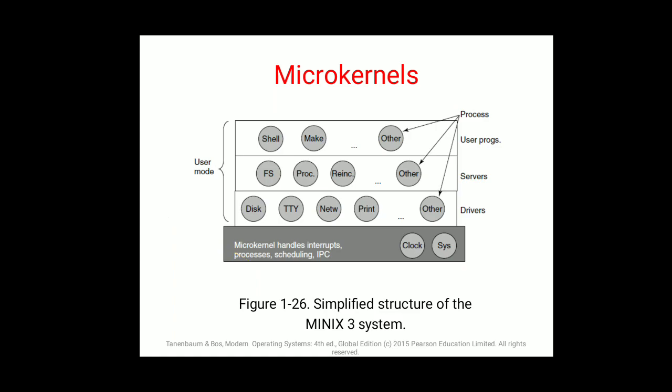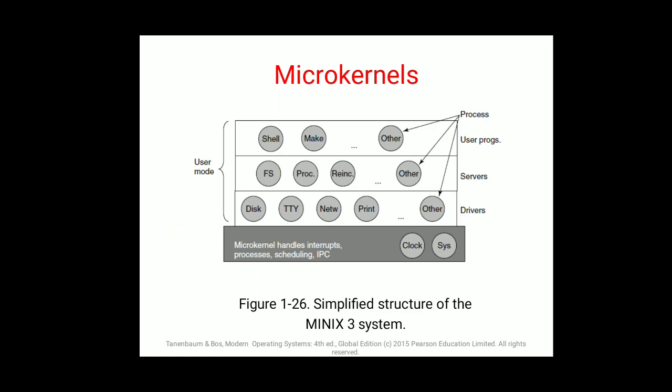Next is microkernels, which is the third operating system structure. So when we talk about microkernel, we have user mode and kernel mode. In user mode, you have shell, different user programs, servers, drivers, processes which are working, and then you have microkernels to handle interrupts, processes, scheduling processes, all such things.